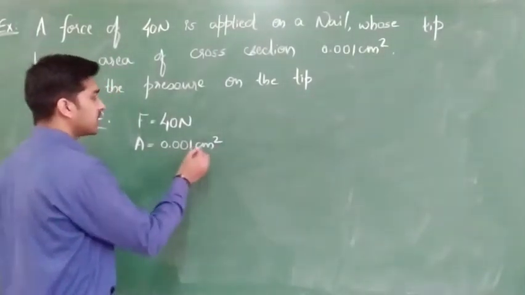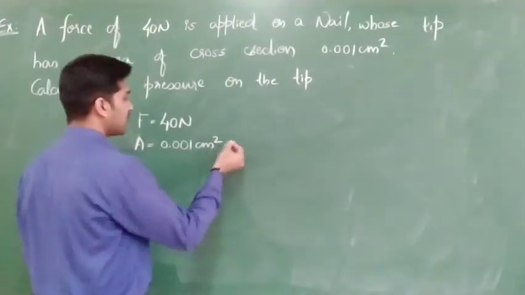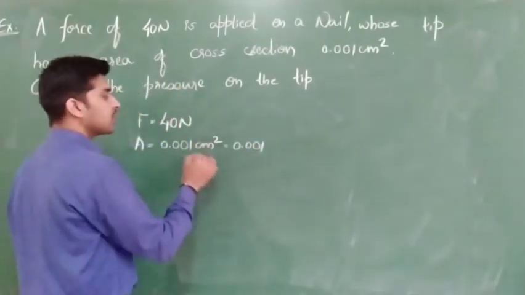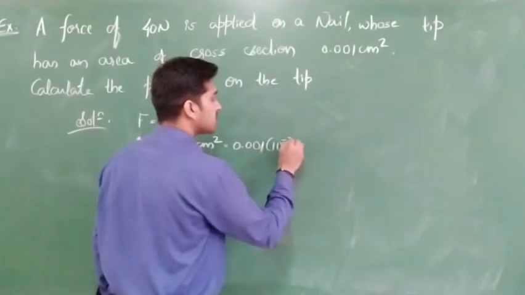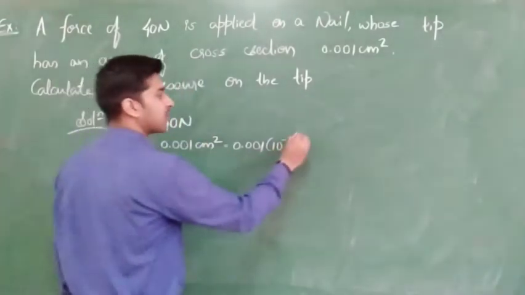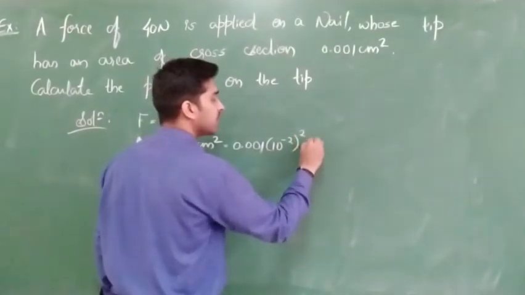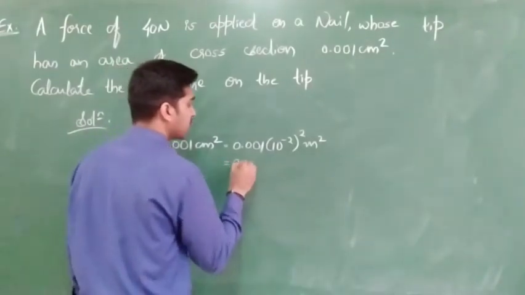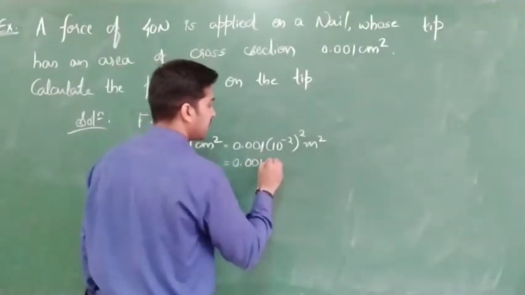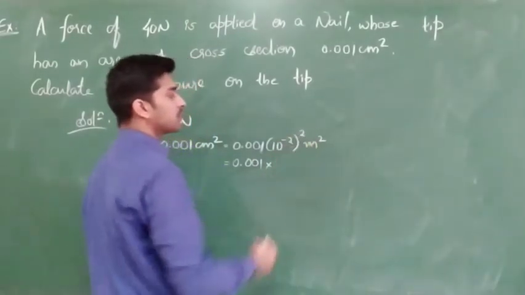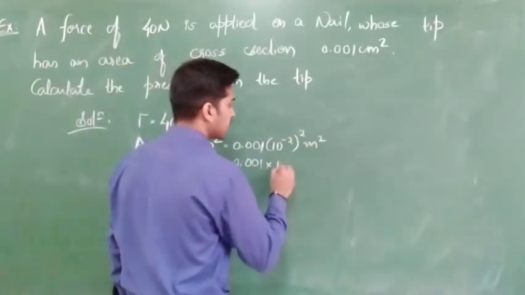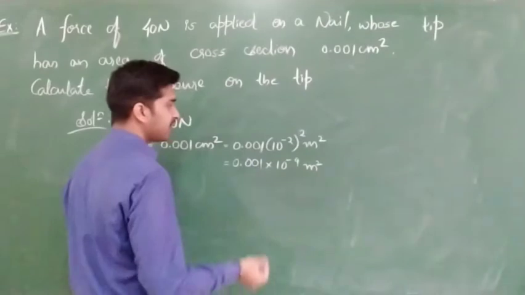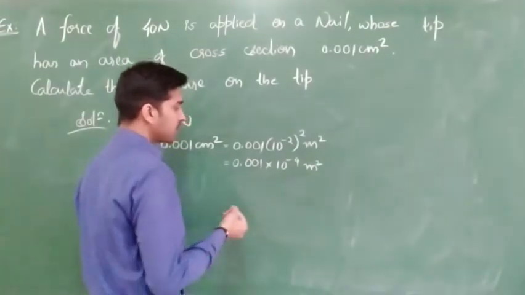In last program how we had converted, in the same manner you have to convert. So what I can write over here, centimeter square means, so here only I will write 0.001 as it is. Centi means what? 10 to the power of minus 2. Clear? And it is again a square value. So 10 to the power of minus 2 whole square, meter square. Okay, in this manner you should convert. So 0.001 into 10 to the power of minus 2 whole to the power of 2. Clear? 10 to the power of minus 4. Next, meter square.